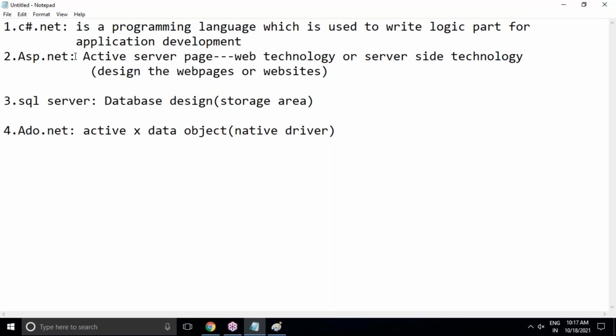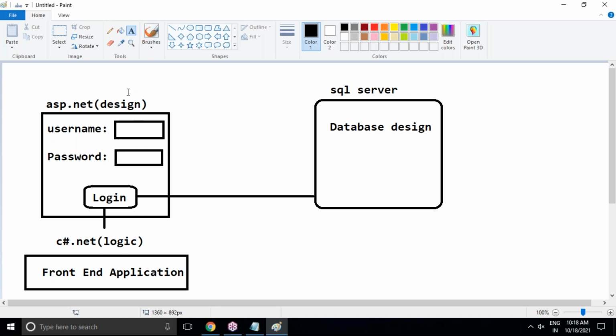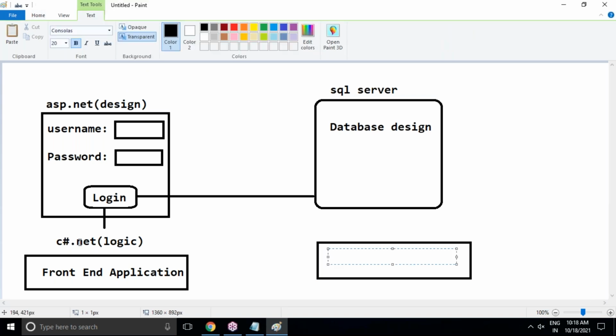In that .NET, I'm going to teach you C# .NET, one programming language. ASP.NET is one web technology, this is for design, and SQL Server for database design. ADO.NET is a communication interface, like a native driver. Now observe this diagram: this is the front-end application, and this we can say is the back-end application. SQL Server is the main back-end application. But observe here, C# .NET is also a backend programming language, backend logic.